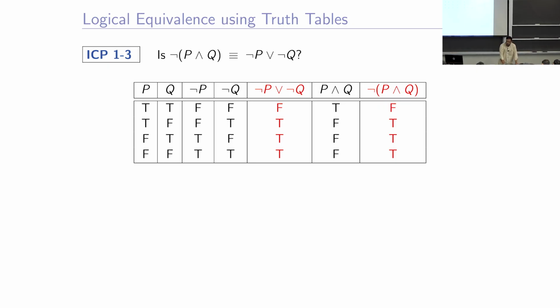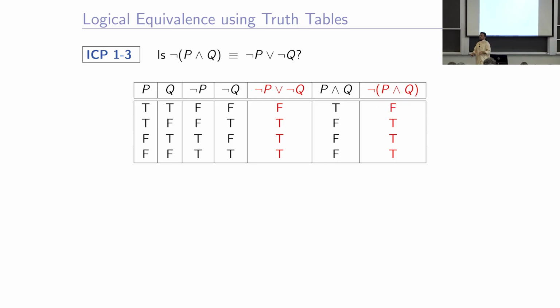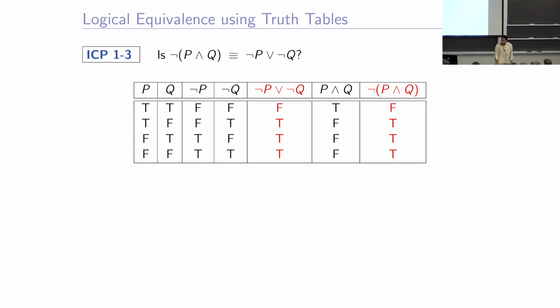True, false, false, false, right? And then we take the negation of that, which is false, true, true, true. Now, if I take the if and only if between the two red columns, what will it be? False if and only if false is true, true if and only if true is true, and then true if and only if true is true.